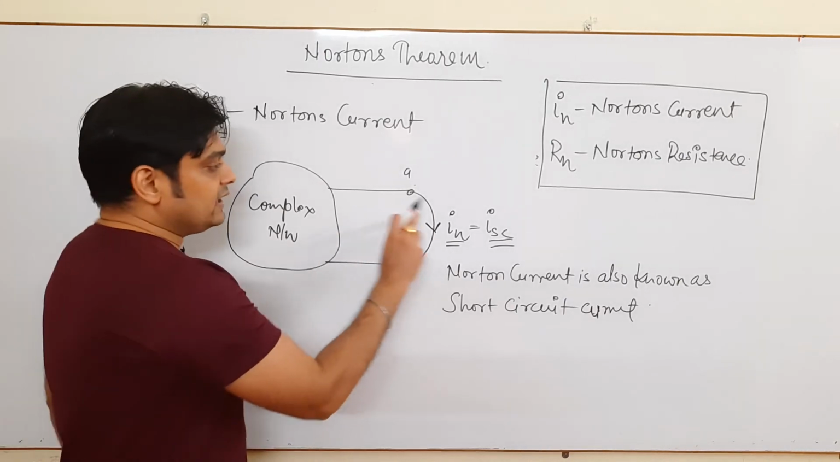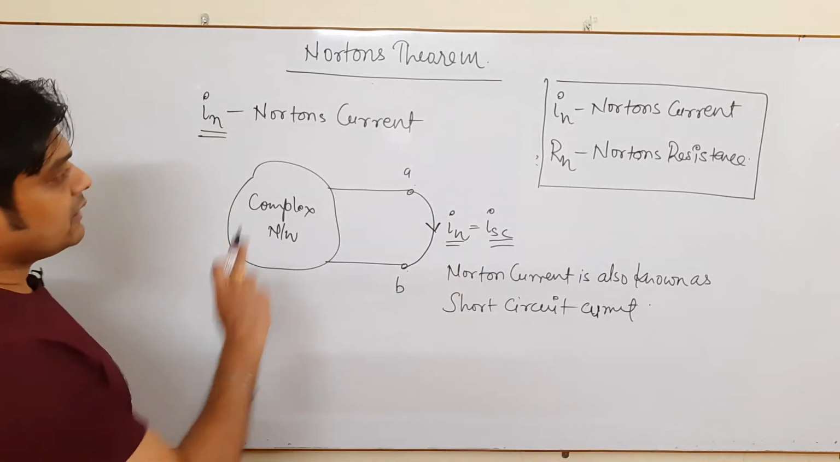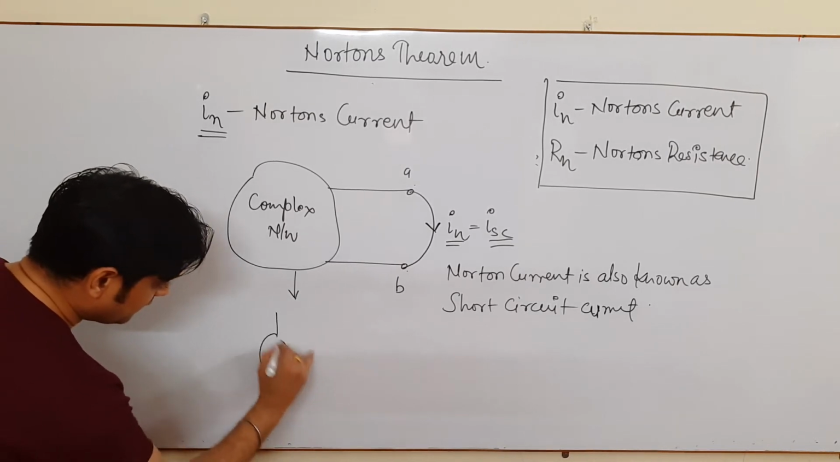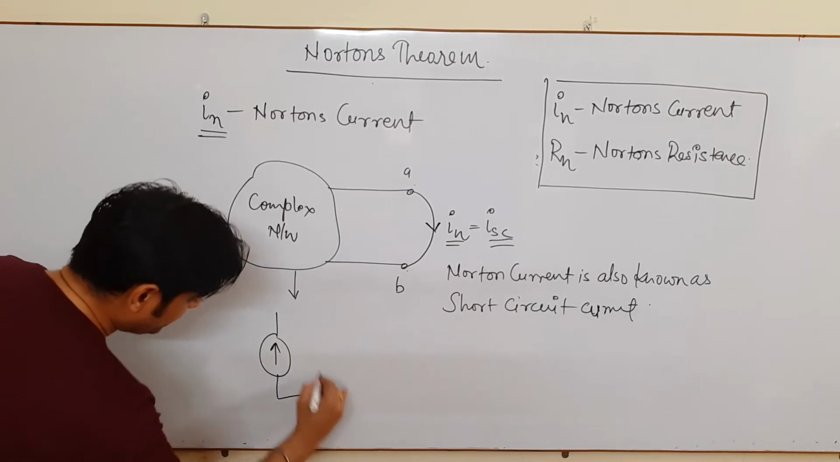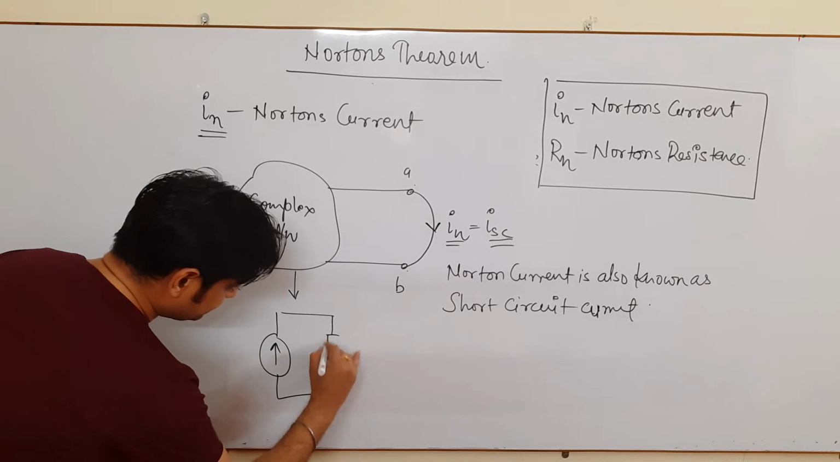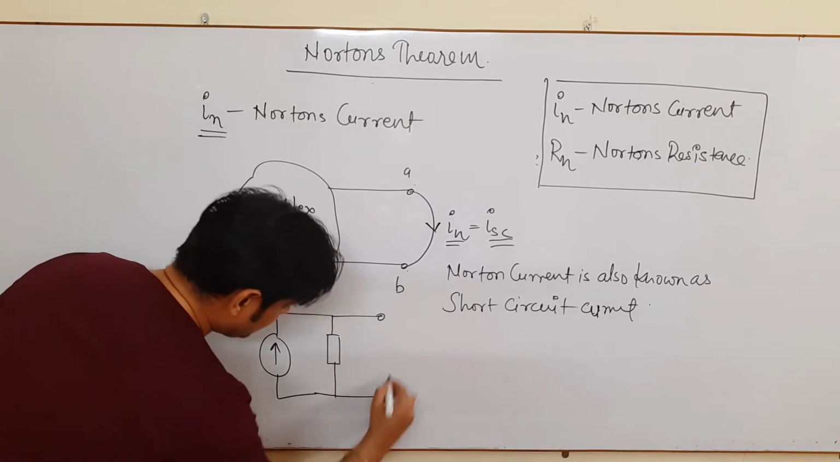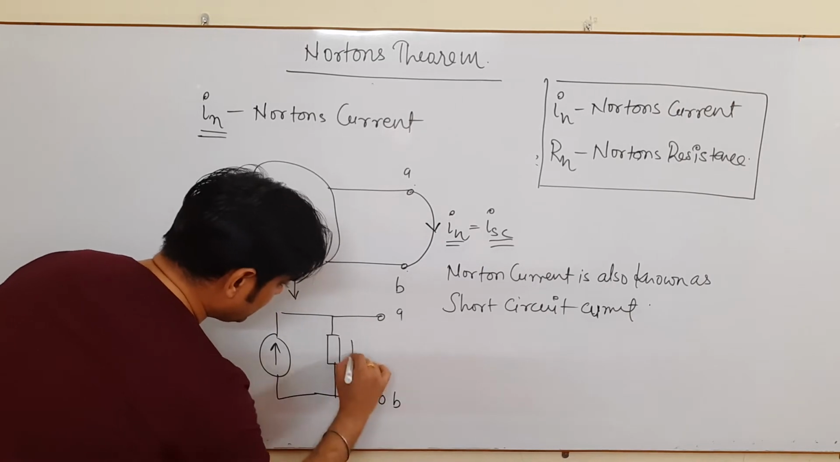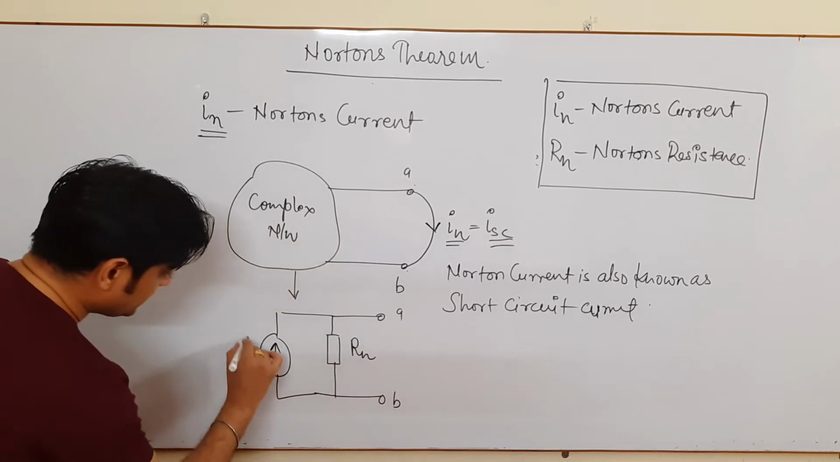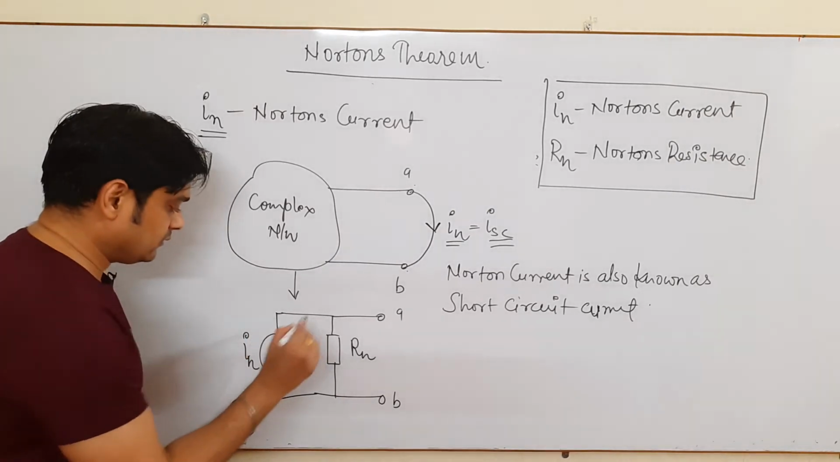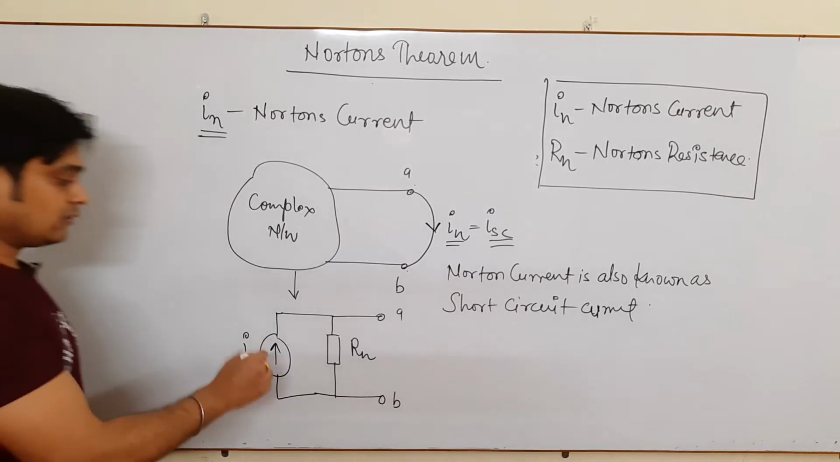So once you find the value of IN, once you find the value of RN, one can draw its equivalent. Once again I will draw here, very important. This is your terminal AB, so this is your RN and this is your IN, basically a short circuit current. So this is its equivalent form.